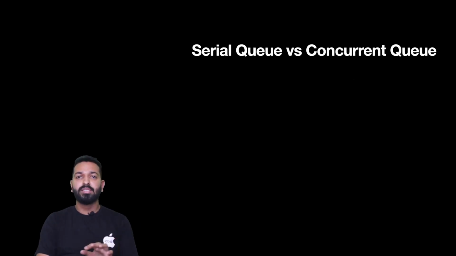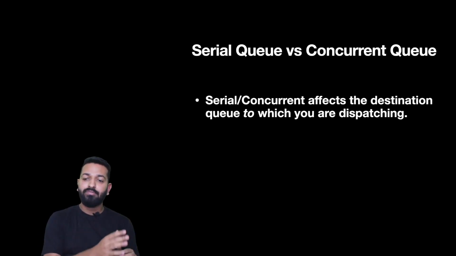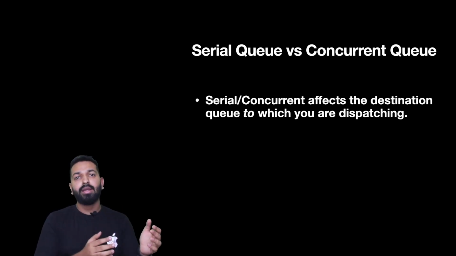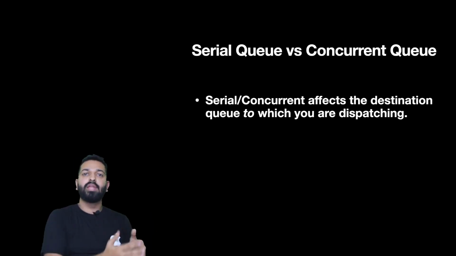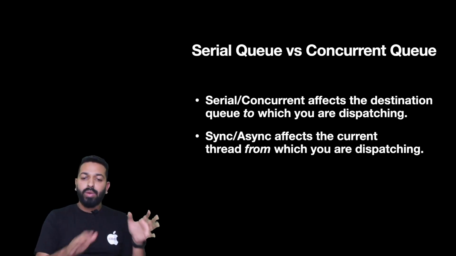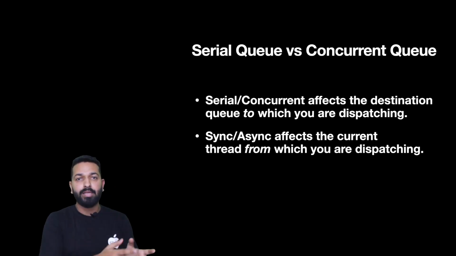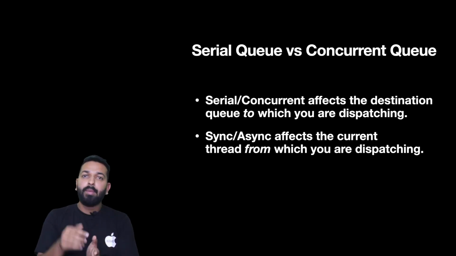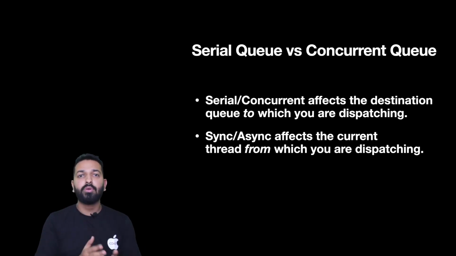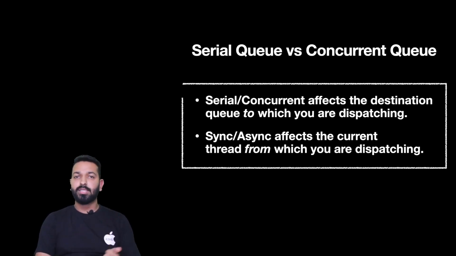As the key takeaway from this discussion, there are 2 points that you should remember. First one is that serial or concurrent affects the destination queue to which you are dispatching. The queue to which your task has been submitted, how the execution will take place there, whether it will be serially or concurrently, that will affect your destination queue. While sync and async affects the current thread from which the dispatch is taking place. So when you are dispatching the task, whether the current execution which was already happening on this thread should stop or keep on going, that is decided by sync and async. So these 2 points are our key takeaways from this discussion.